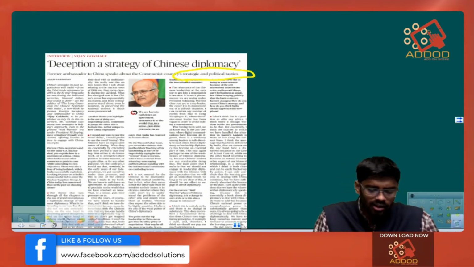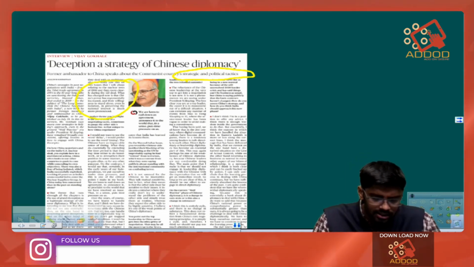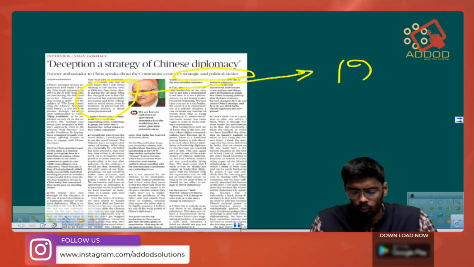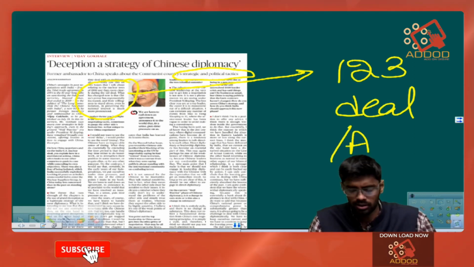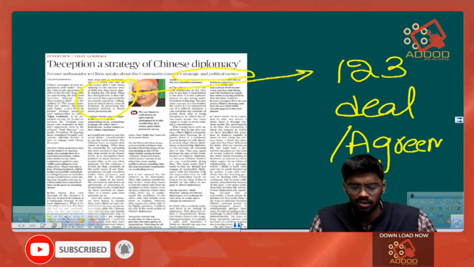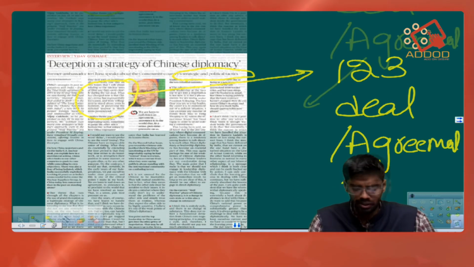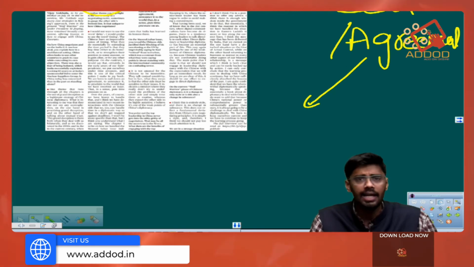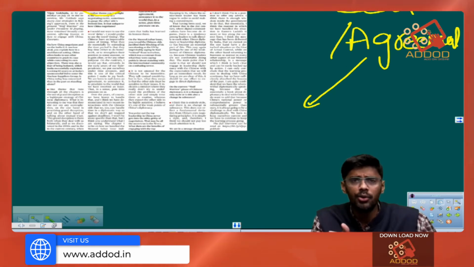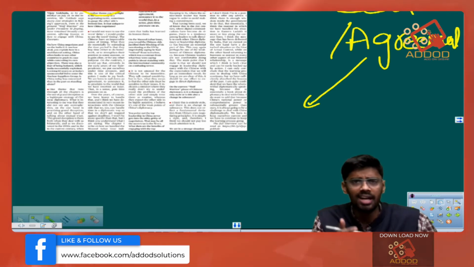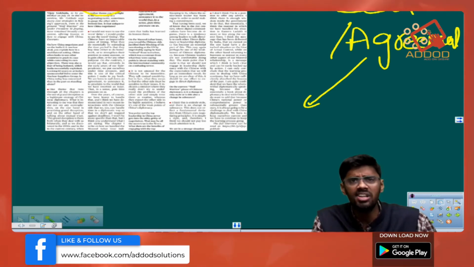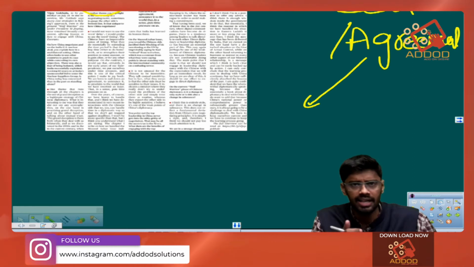But there is one thing we should take a look at. This is regarding the 123 deal or the agreement. So what is this 123 deal or the agreement? Earlier, when India detonated some nuclear bombs in the 1990s, we saw Western countries, especially the United States, imposing severe restrictions on the Indian government and on trade with India.